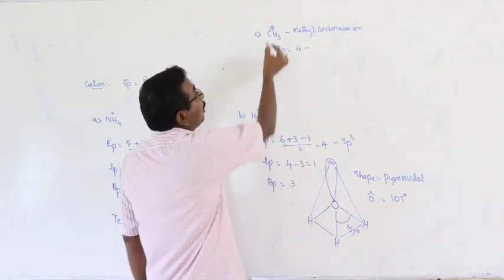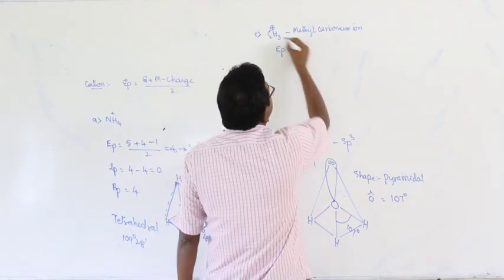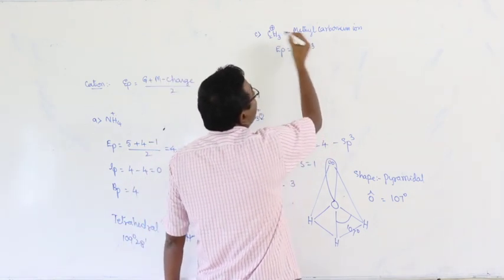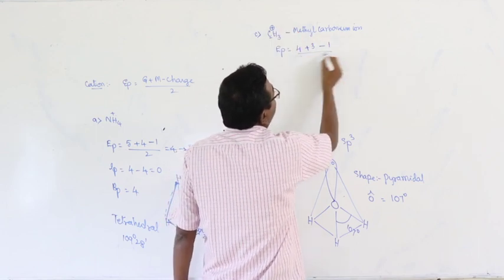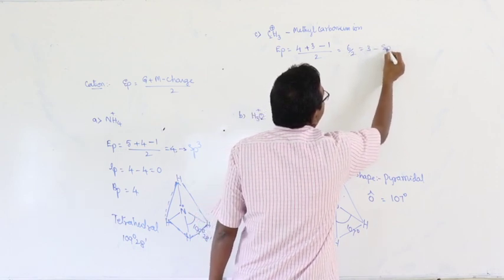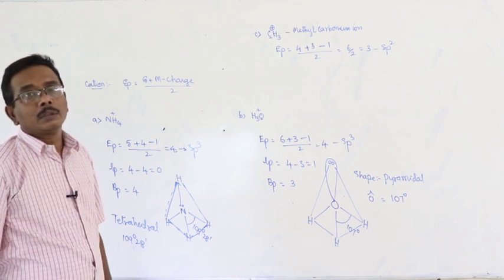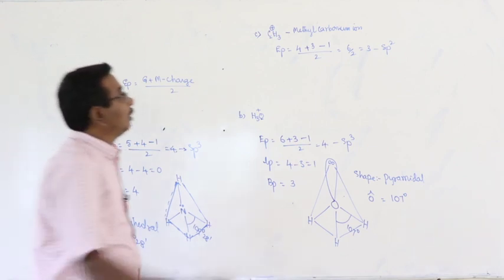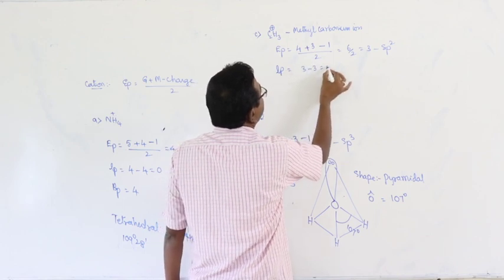How can I put 4? Group number of carbon, fourth group, 4, plus number of monovalent atoms 3, minus charge of the cation 1, by 2. That is equal to 6 by 2 is equal to 3. That is sp2, undoubtedly. Number of lone pairs is equal to 3 minus 3 is equal to 0.